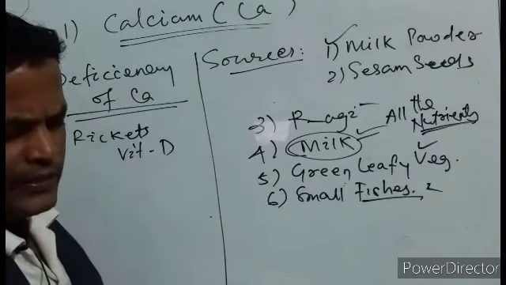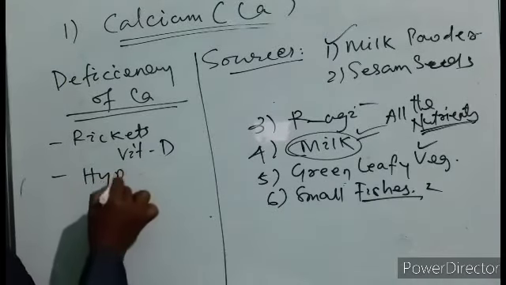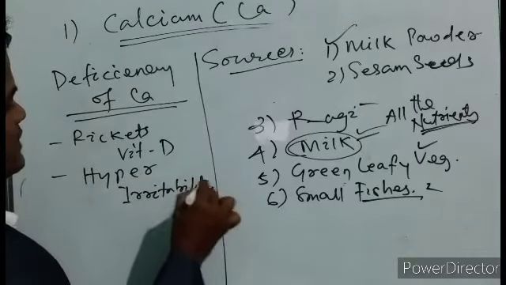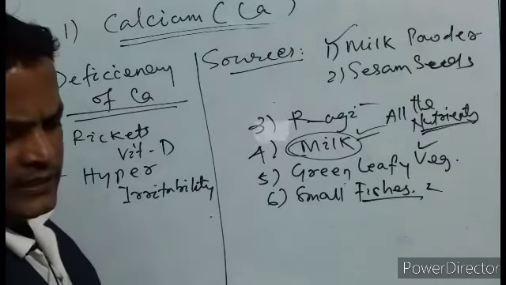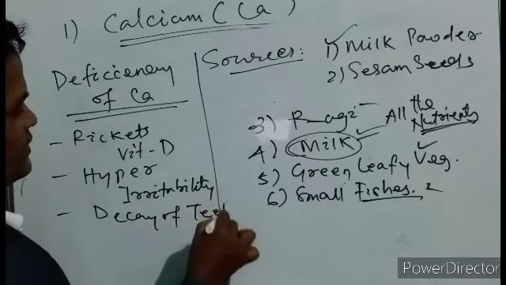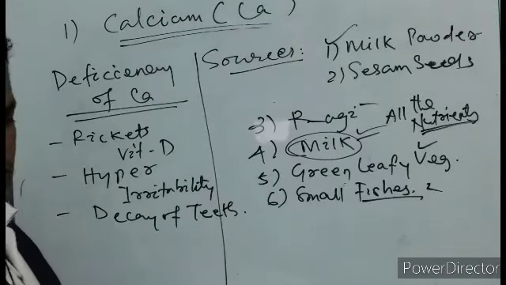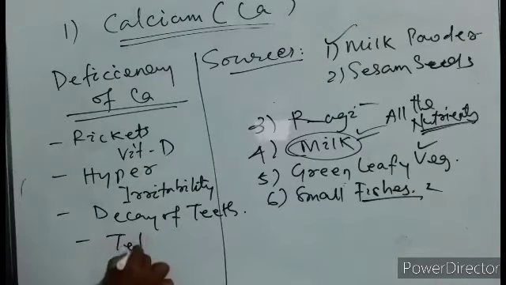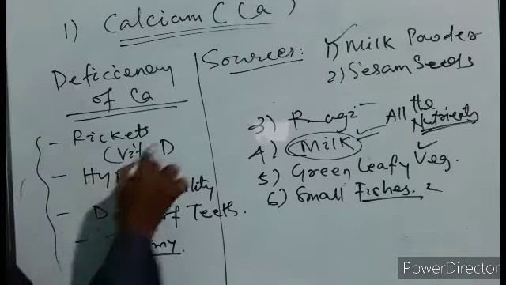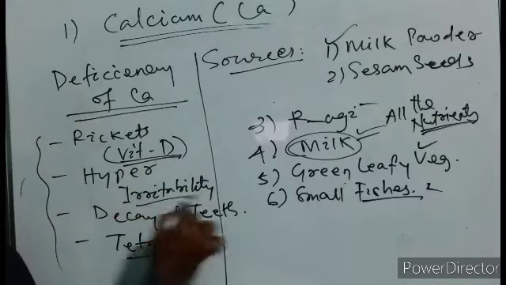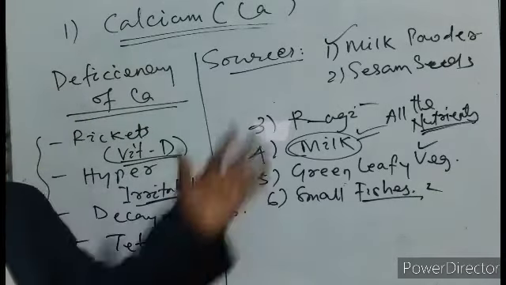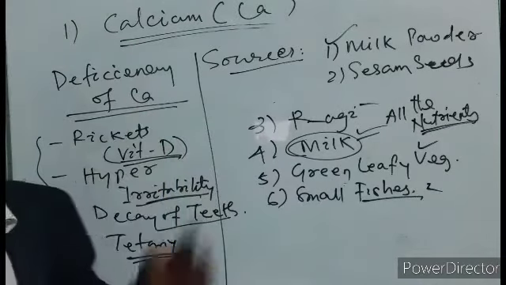Next, hyperirritability. Next is decay of teeth. Next is tetany. So these are the four: rickets with vitamin D deficiency, hyperirritability, decay of teeth, and tetany. These are the sources and functions, and deficiency of calcium.